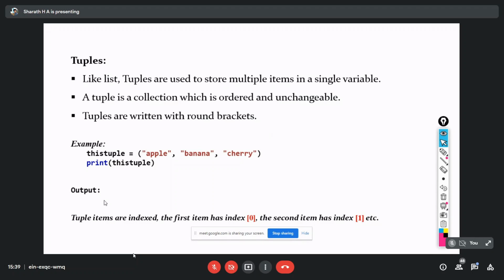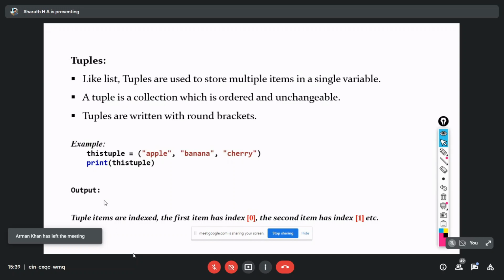A tuple is also a collection of objects. The difference between list and tuple is that both are ordered, but one is mutable and the other is immutable. So a tuple is immutable, whereas a list is mutable. That means we can change any data within a list, whereas in a tuple we can't. So why do we need this kind of data structure in our Python program? Somewhere we need to set some standard values, and we don't want to allow the user to change those values. In that particular case we can use tuples.